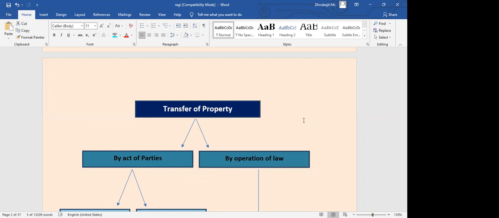Act of parties means someone transfers the property. Act of parties, yes, correct. So act of parties is nothing but willingly, by doing some act, parties have decided to transfer the property. And operation of law means the party had no option, some law became applicable and the party had to transfer. So if there is not a will, does the law get involved?